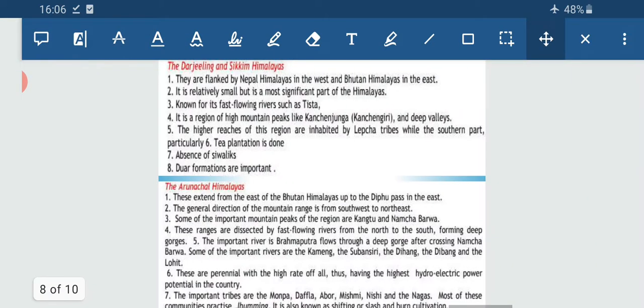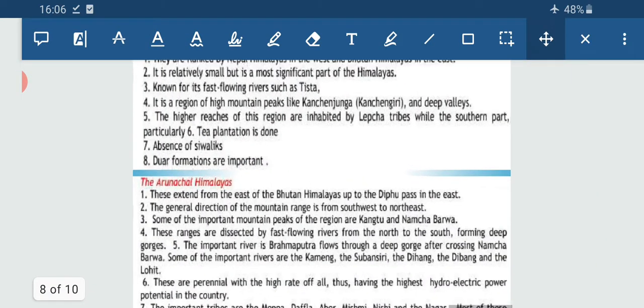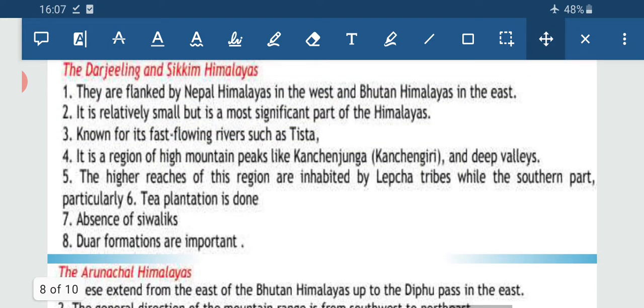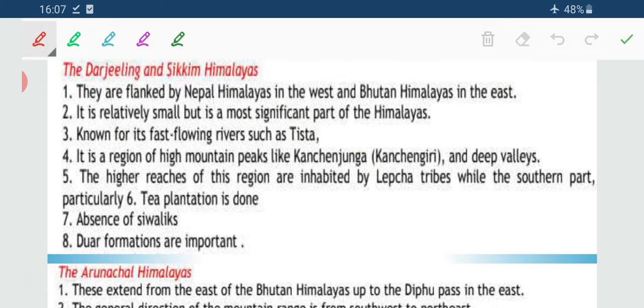Now let us move to the Darjeeling and Sikkim Himalayas. The Darjeeling and Sikkim Himalayas are flanked by the Nepal Himalayas in the west and the Bhutan Himalayas in the east. That means they are sandwiched between the Nepal Himalayas and the Bhutan Himalayas. It is relatively small, but the most significant part of the entire stretch of the Himalayas, and a very important fast-flowing river is the Teesta.